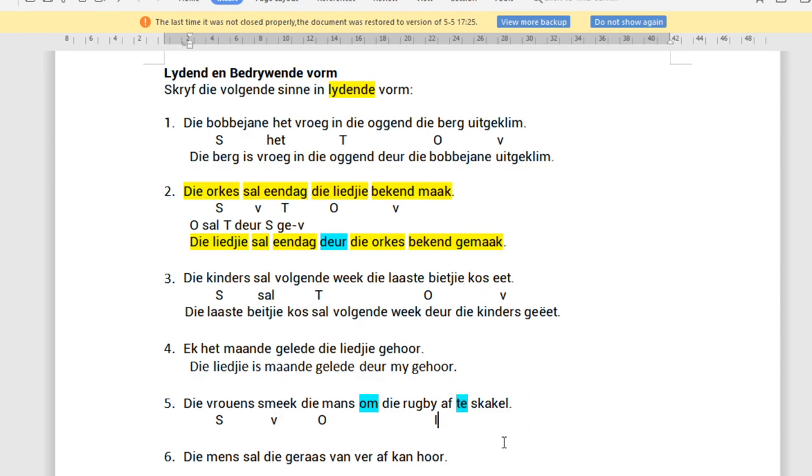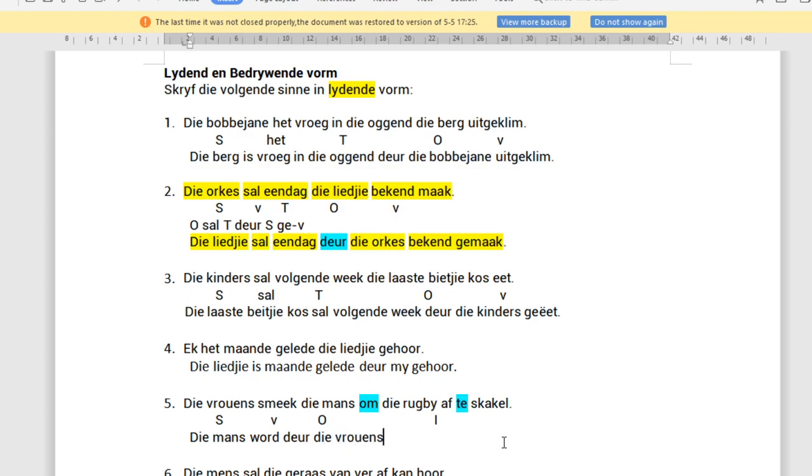Okay, so then we swap the object and the subject. So we've got die mans. Now with present tense, we have to add in a word. Word, die mans word. We've got deur the subject. And then the verb smeek gets a ge and it moves to the end. And then we've got the infinitive.